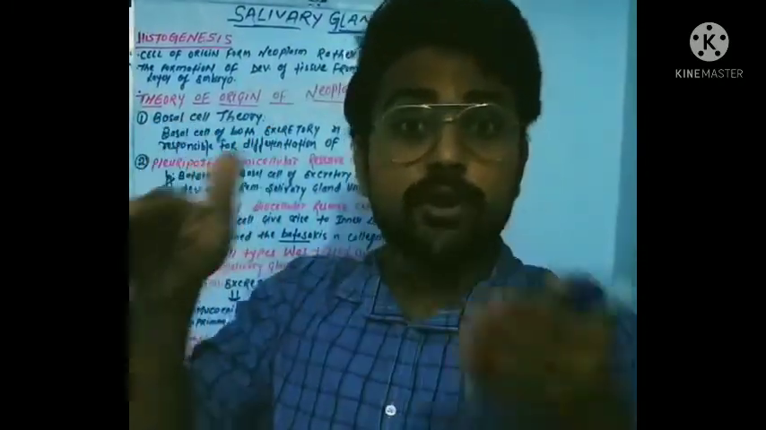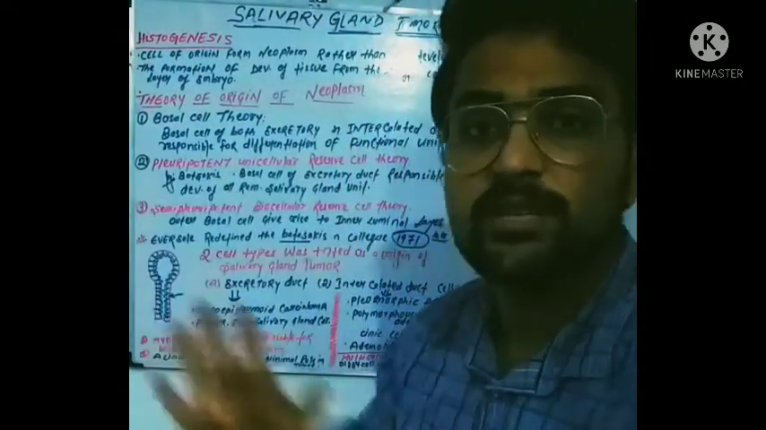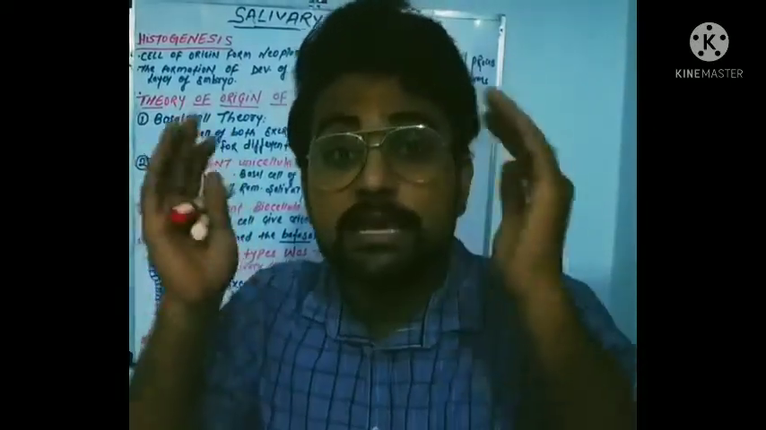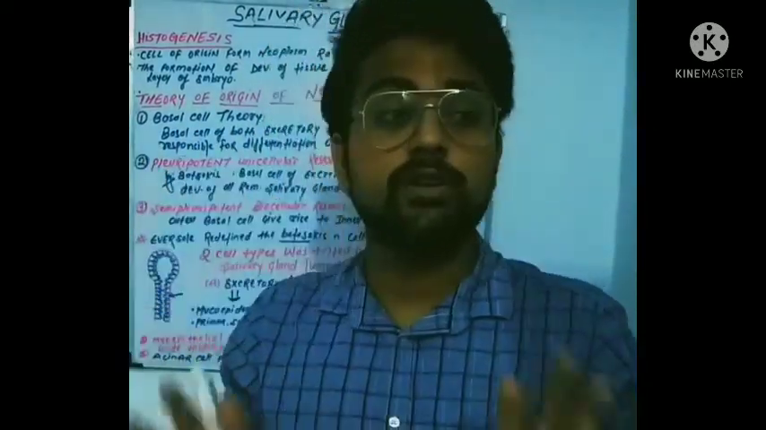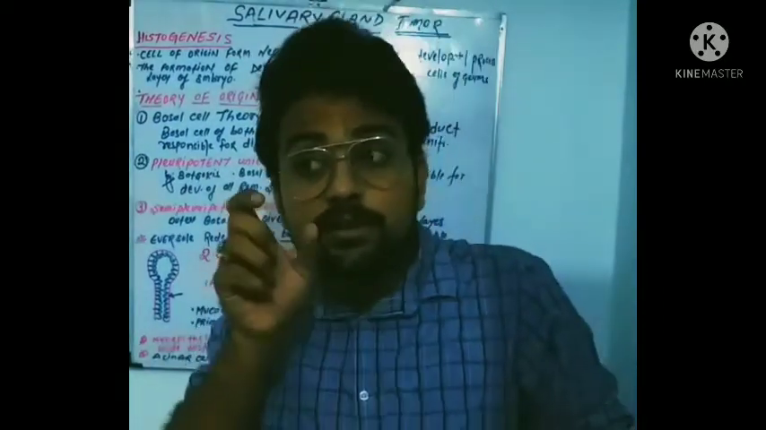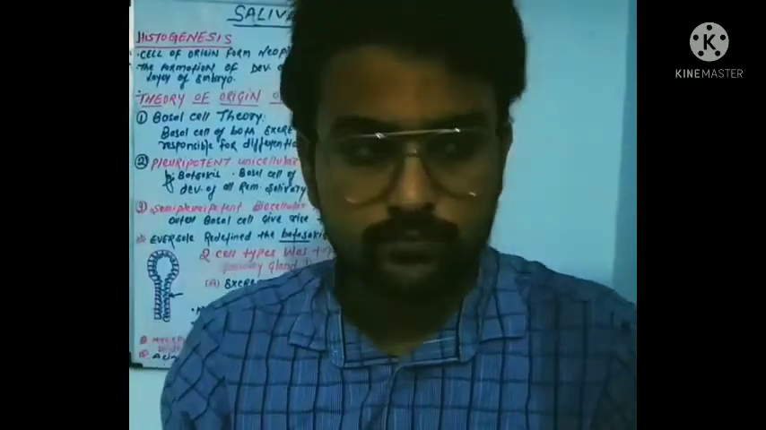Now, what did Eversole do? He said that from the excretory duct cell, some tumors originated, from the intercalated duct cell, some tumors originated, and there are also some tumors which originated from both the cells. And this theory was called the multicellular theory.